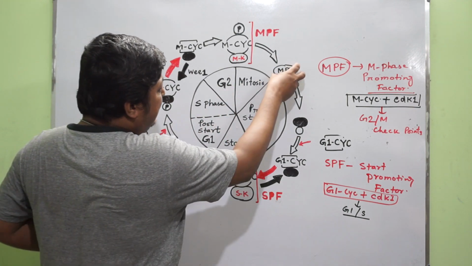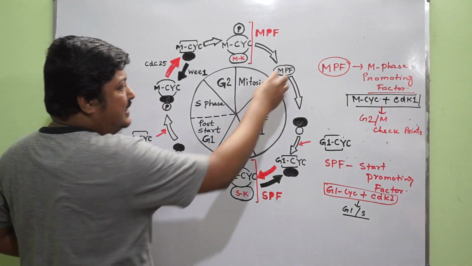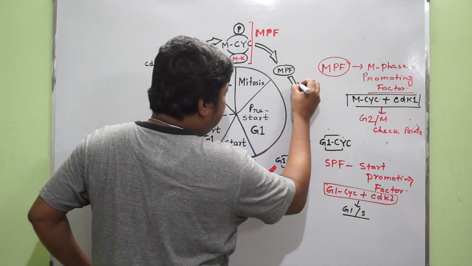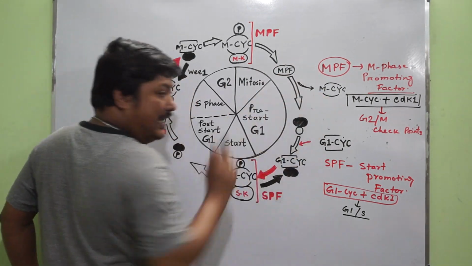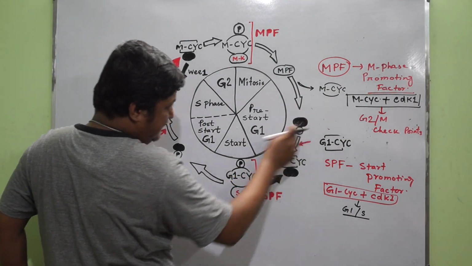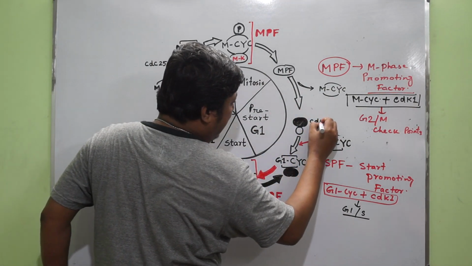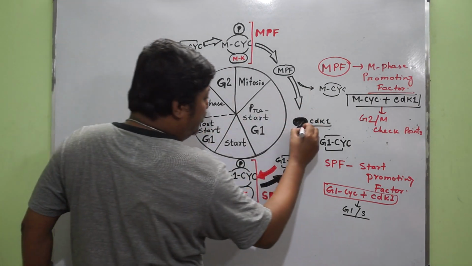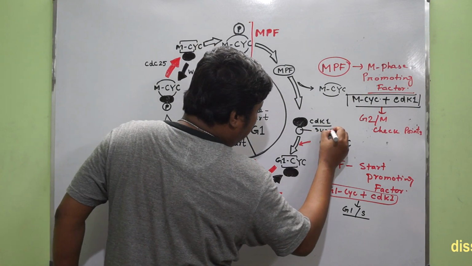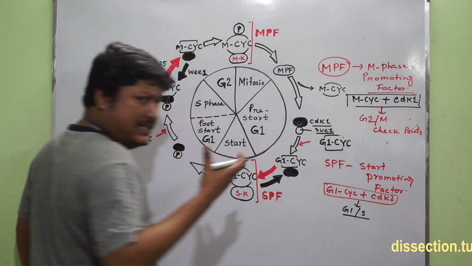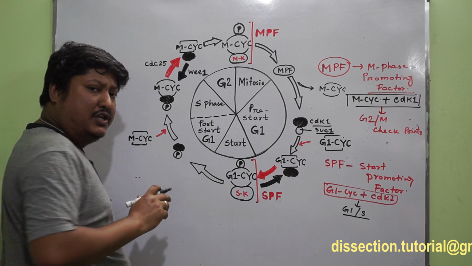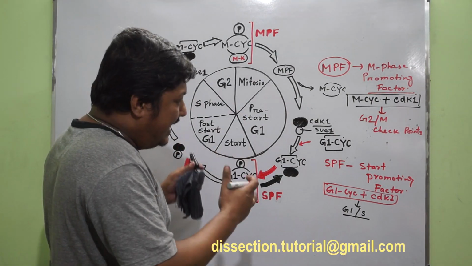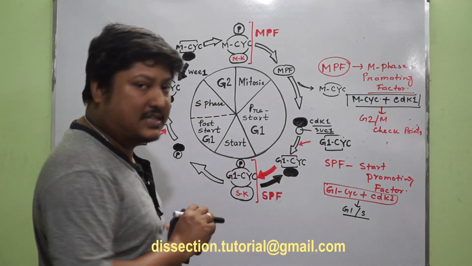So here once the MPF becomes inactivated, the M cyclin is released. Due to the release of the M cyclin, the kinase, that is the CDK1, becomes inactivated, and it is permanently inactivated by another protein which is known as SUC1. It's an inhibitor which binds with the CDK molecules to inactivate the activity of the CDK. So the cell is in the arrest condition.